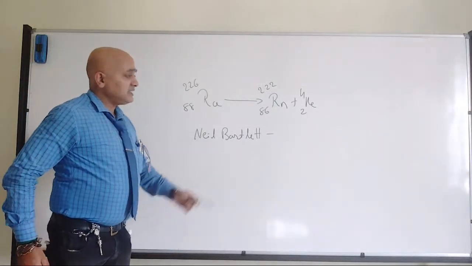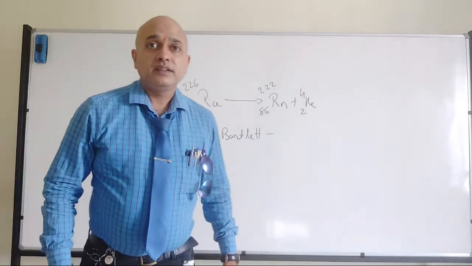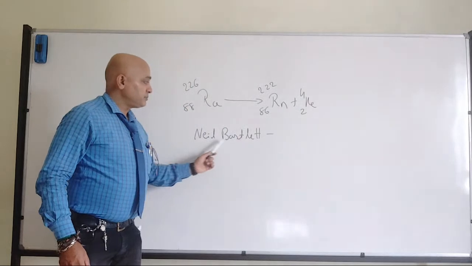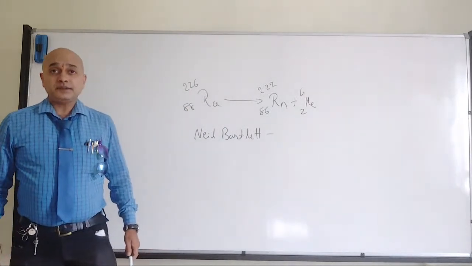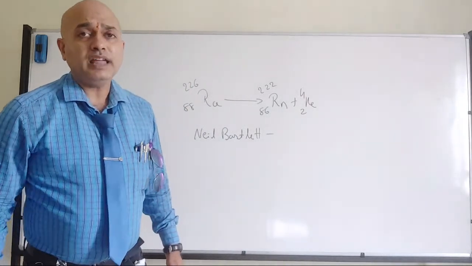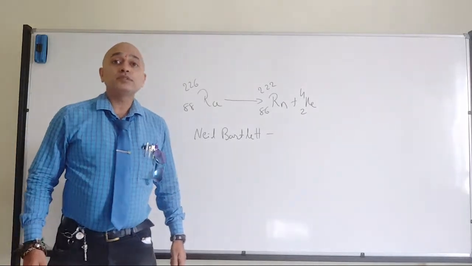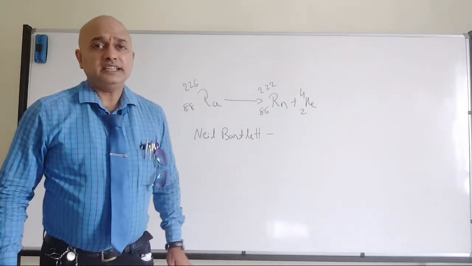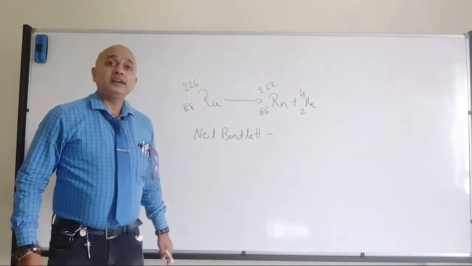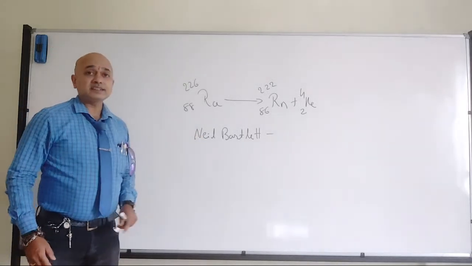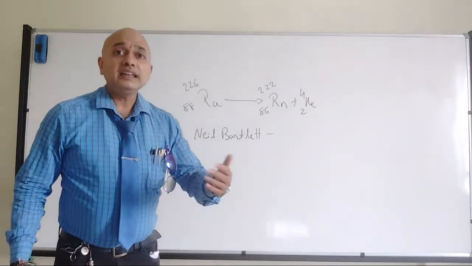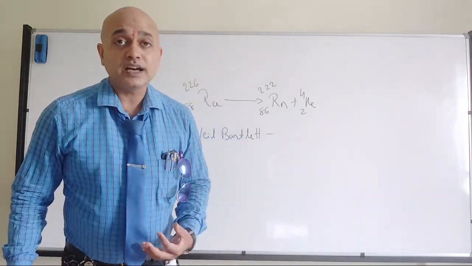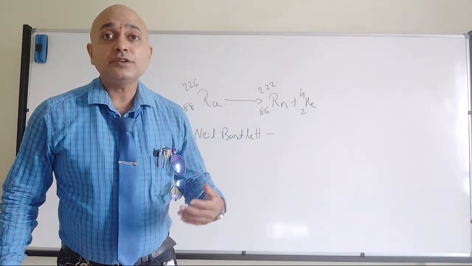So Neil Bartlett is the one who prepared an inert gas containing compound, and from there we came to know that some of the inert gas compounds exist in nature. And a very important point here is most of the inert gas compounds are with highly electronegative elements.